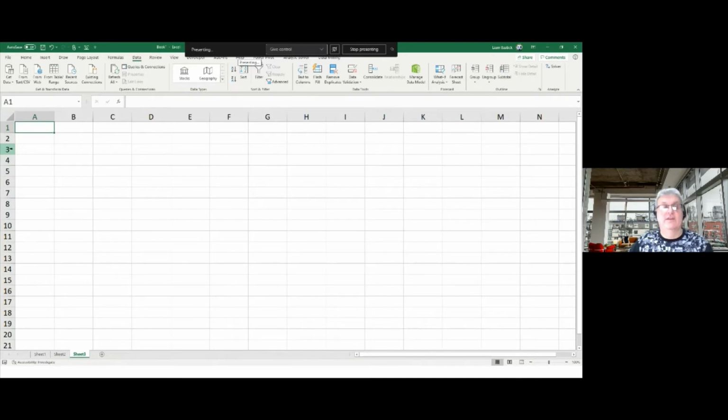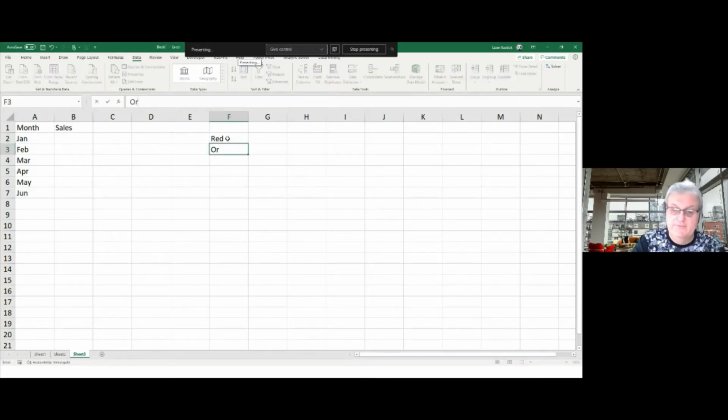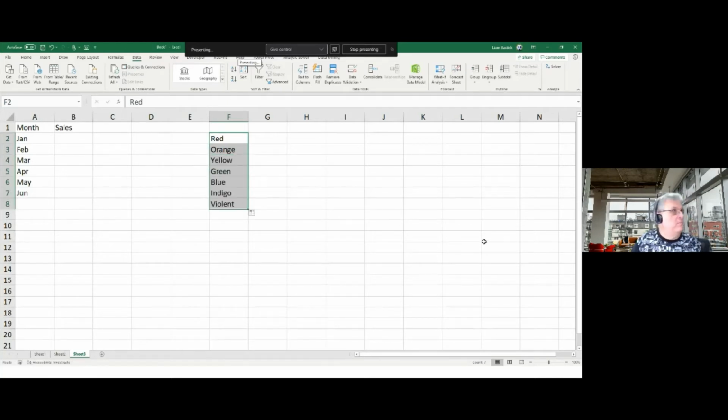So I'm going to have my month and I'm going to have my sales. And Feb and so on, and just copy those down. Good old autocomplete here. I just had a side tip while I'm here, going on tips. Do take advantage of the autofill. So for instance, if I put red and orange here and drag these down, do you all get the colours of the rainbow?